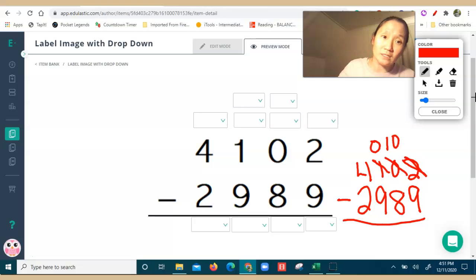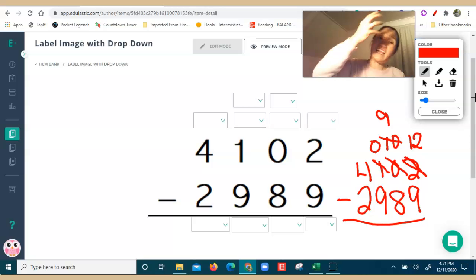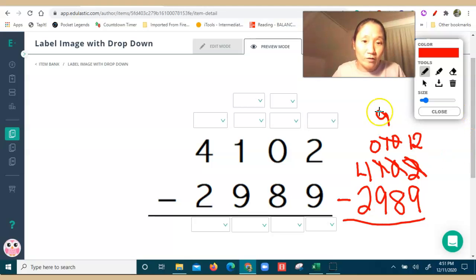Now that I have 10 tens in the tens place, I can borrow one $10 bill, and I take it, and that leaves me 9 $10 bills. I'm going to give that one $10 bill to the 2, and that becomes 12 because I take that one $10 bill and turn it into 10 ones, and then I add them to the 2 ones that were already there. So I have 2 and 10 more. That's 12. So now I can come over here and subtract. I have 12 minus 9, which is 3.